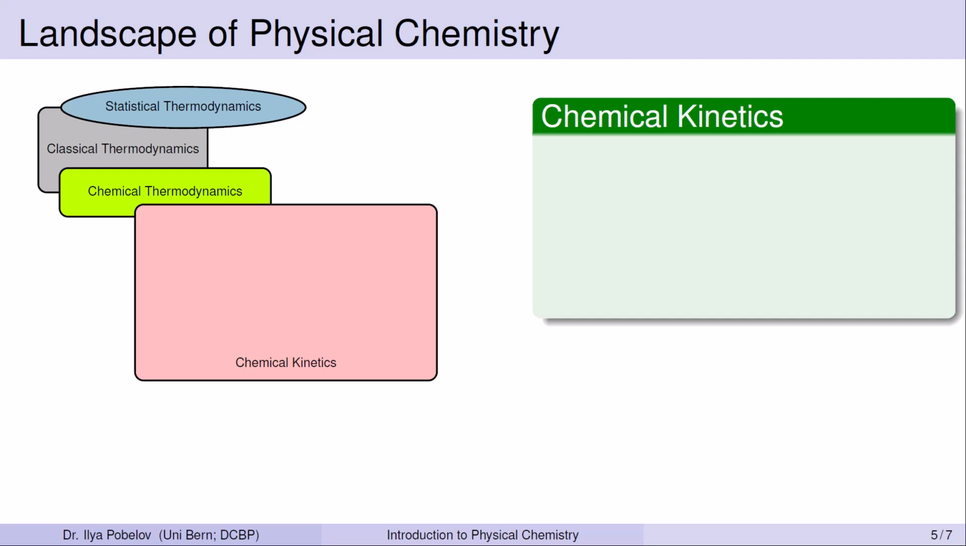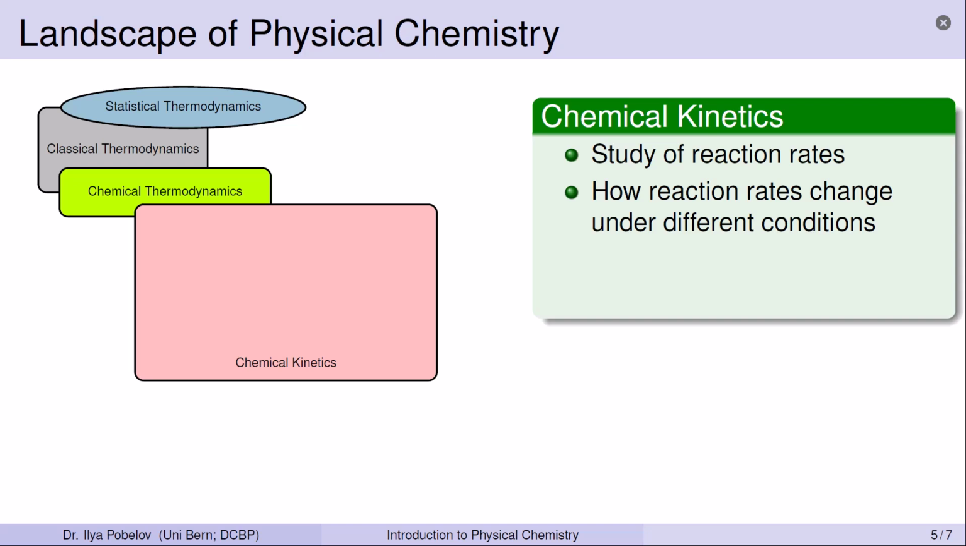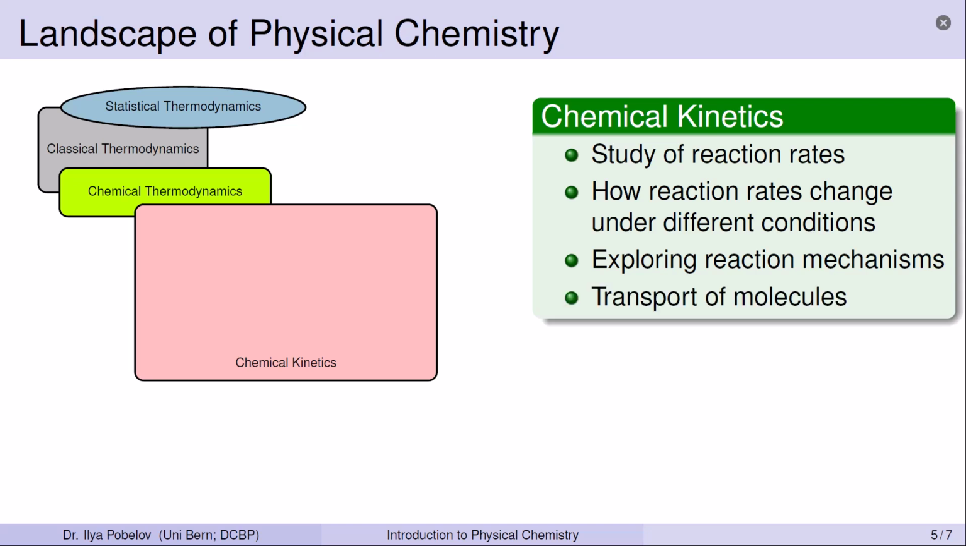Chemical kinetics is a rather broad field dealing with the study of reaction rates and how these rates change under different conditions. We will also look into the mechanism by which reactions occur, from simple single-step reactions to complex multi-step mechanisms. An important part of chemical kinetics is the study of transport phenomena, understanding how molecules move in various mediums, which can also be crucial for determining reaction rates. Our exploration of chemical kinetics will deepen our understanding of how and why reactions happen at the pace they do.